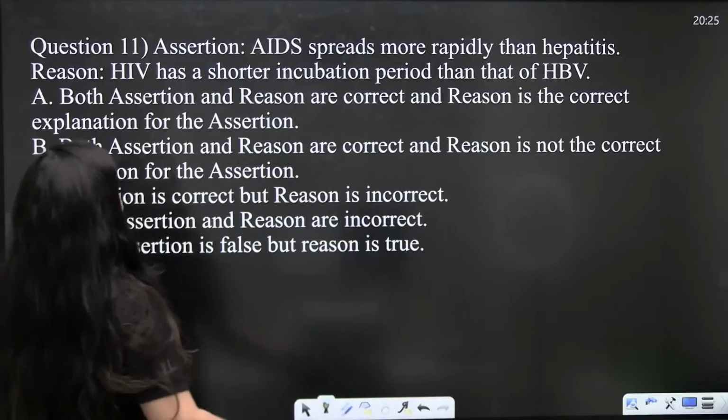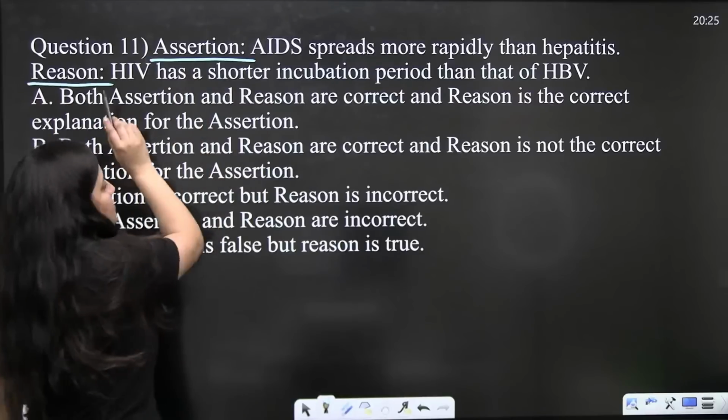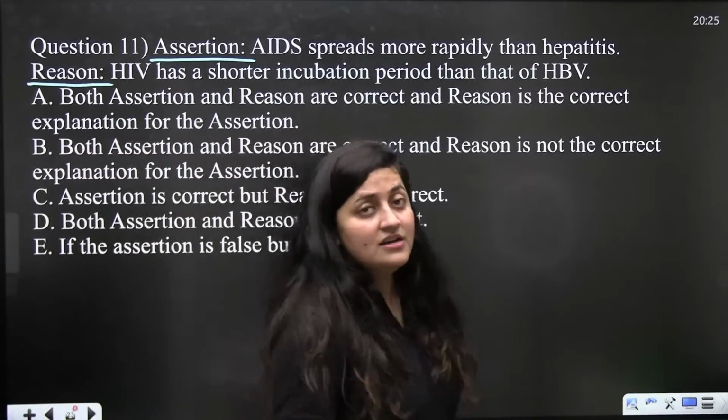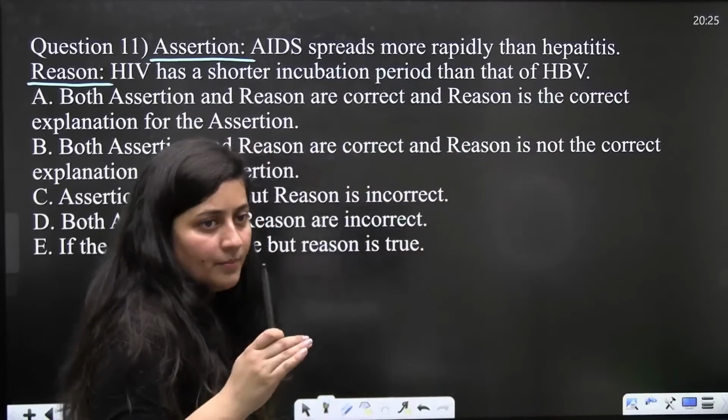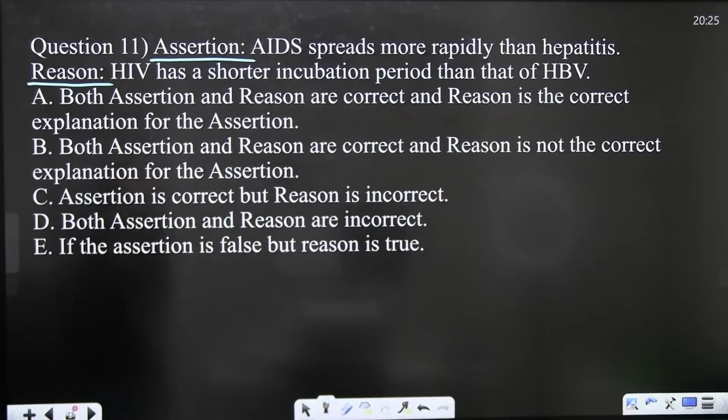Now, here we have the next question. Again, an assertion and reason based question. I have added many assertion and reason based questions. Here you can see the assertion: AIDS spreads more rapidly than hepatitis. The reason: HIV has a shorter incubation period than that of HBV.